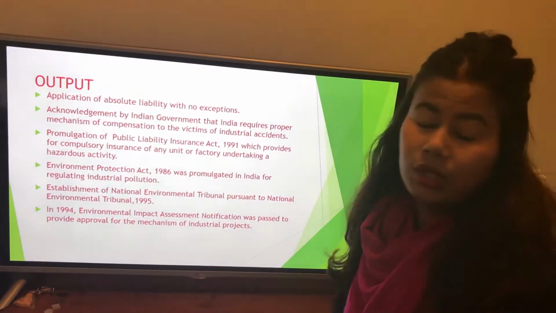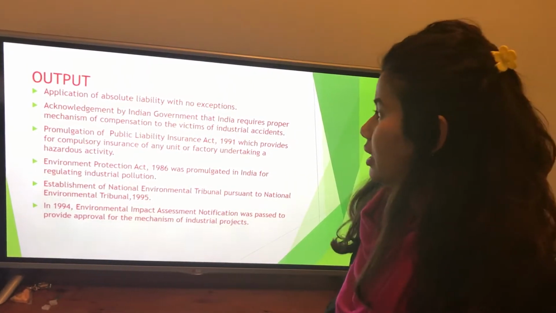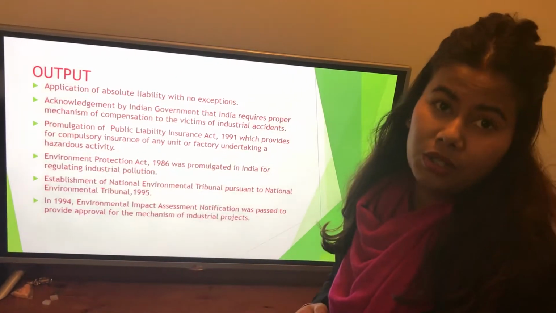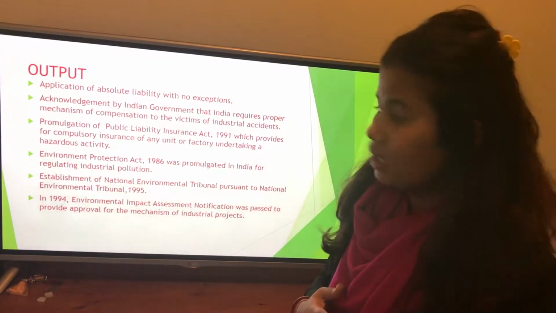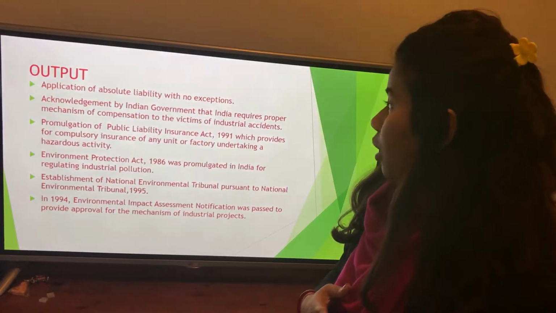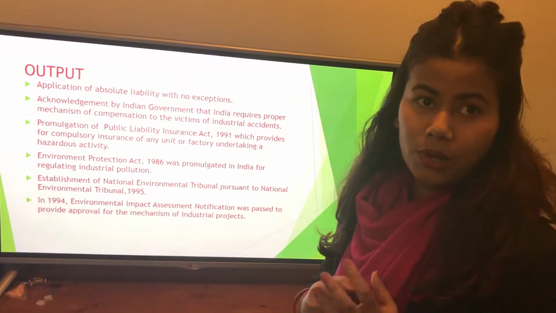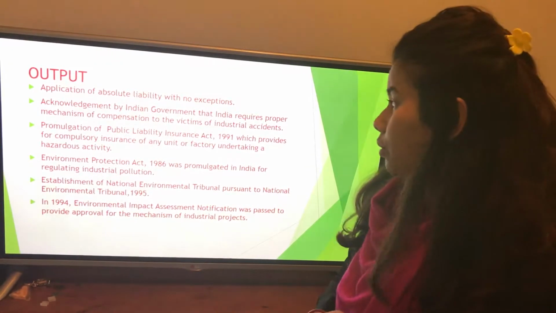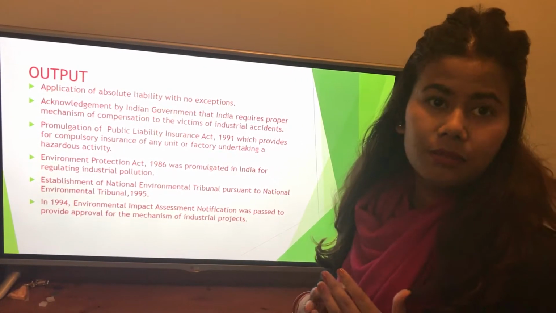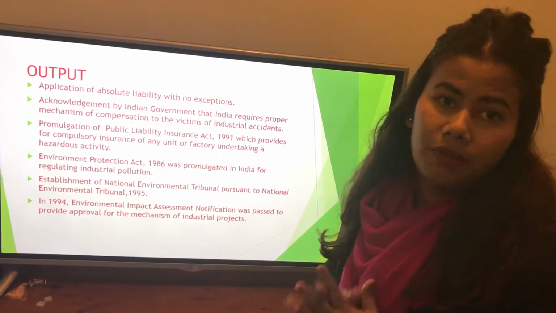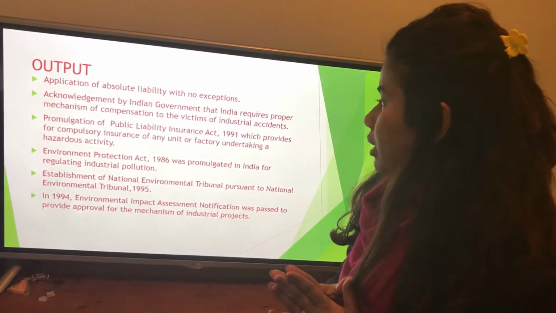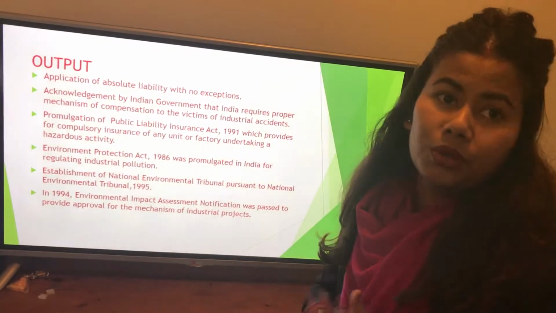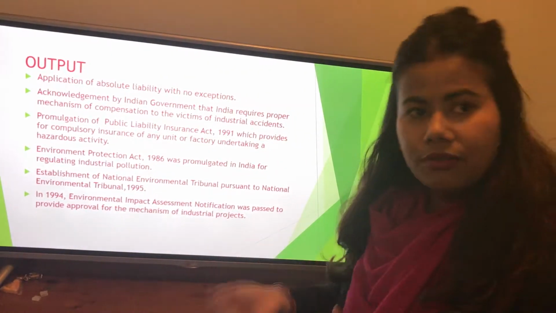One of the most important outputs, as discussed earlier, is absolute liability with no exception, which was introduced in this case. At the same time, the government of India was made more responsible towards having a mechanism to compensate the victims of accidents. At the same time, acts like the Public Liability Insurance Act and the Environment Protection Act were formulated after this case.